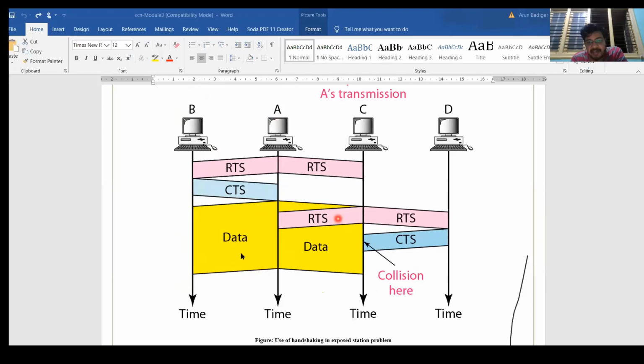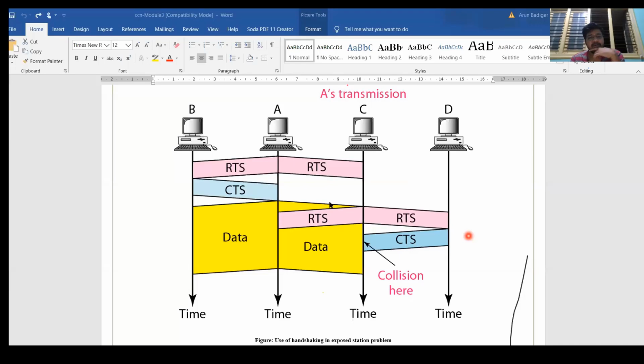This data is being transmitted, where in that meantime, if CTS comes, then that CTS will collide with this data. Even though C and D are free, they cannot communicate with each other. This is the exposed node problem, right? Even though C and D are free, because this channel is busy, C cannot communicate with D. There is a problem. These are the two problems.